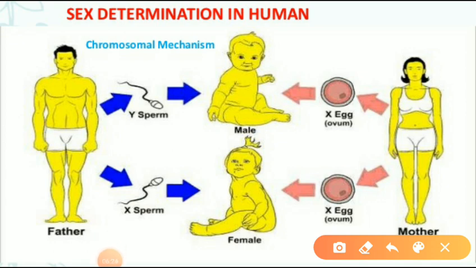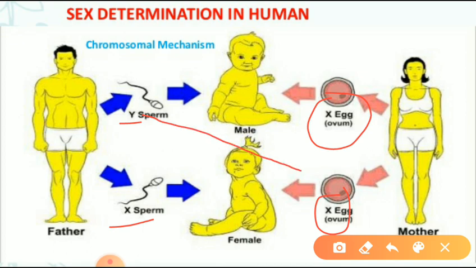Listen here. Already we know that human sperm contain Y chromosome as well as X chromosome. Means half of the sperm carry Y chromosome, whereas half of the sperm carry X chromosome. But in the case of female, the egg always carries X chromosome only. If Y chromosome carrying sperm fuses with X chromosome carrying egg, the resulting child will be male.